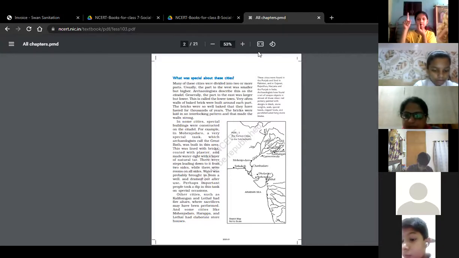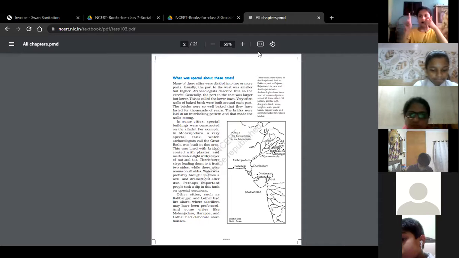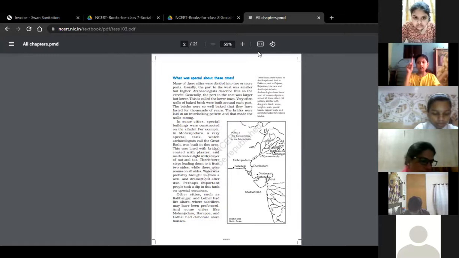Arav Kulyal, please tell me in which cities the fire altars were found by the archaeologists. The evidence of fire altars. Like Kalibanga and Lothal, the two cities where the fire altars were found.